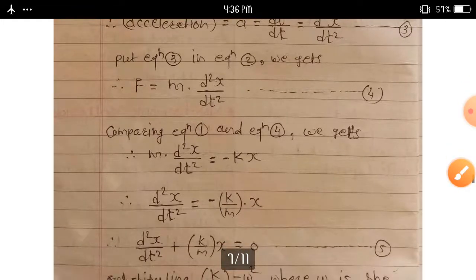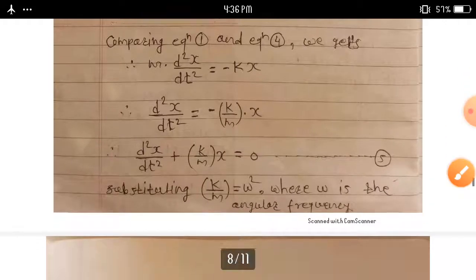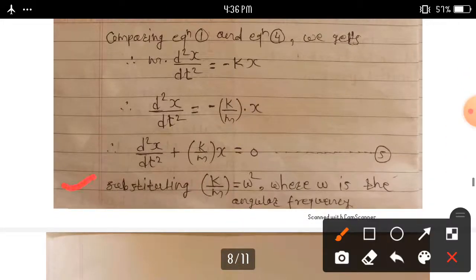Rearranging this equation, d square x upon dt square is equal to minus k upon m into x. We can write d square x upon dt square plus k upon m into x is equal to 0.